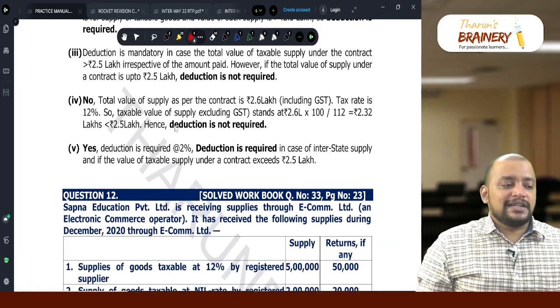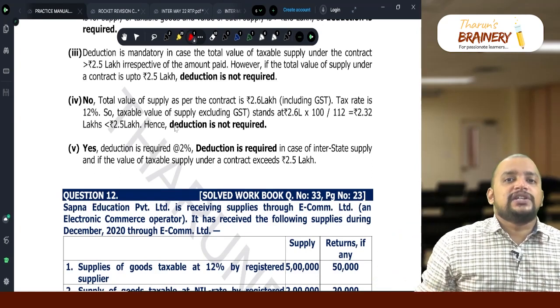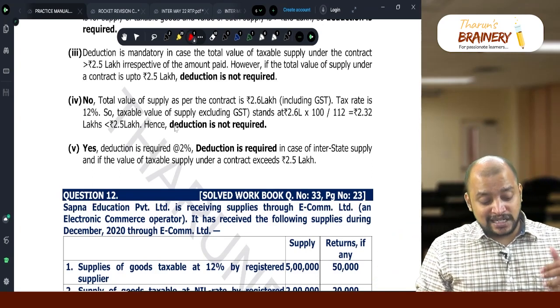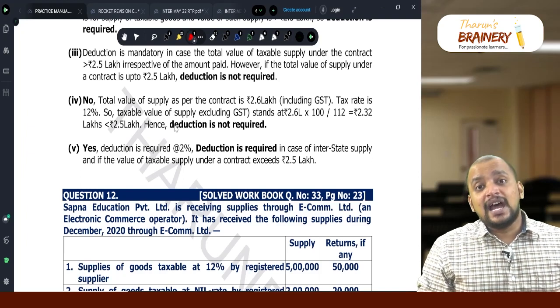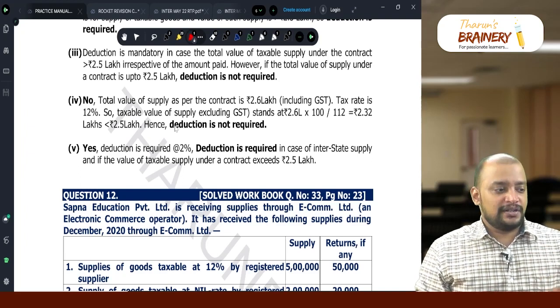No, not ITC. It can be taken as credit in the cash ledger, not as input tax credit. It can be taken as credit in the cash ledger and adjusted against our liability. Okay.